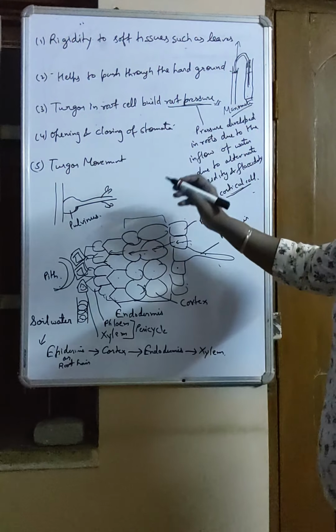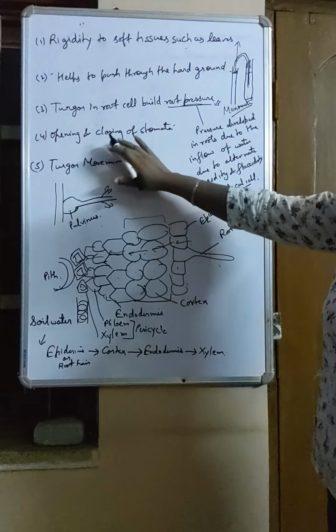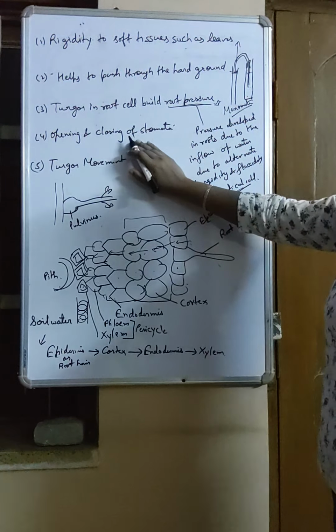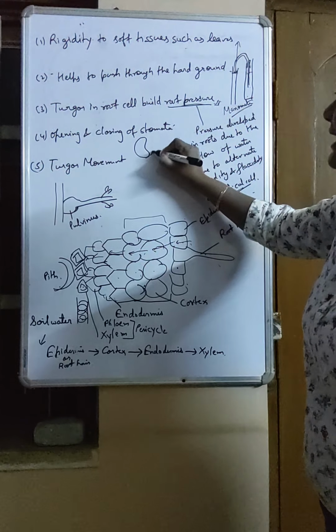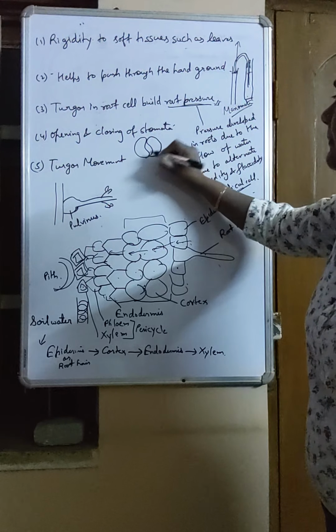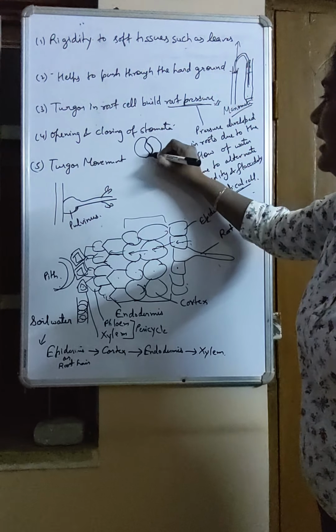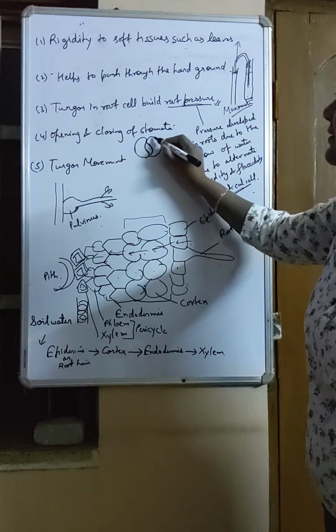Turgor pressure also helps in opening. This will be explained in the photosynthesis chapter in detail. Now you just understand, we know the stomata is guarded by two bean-shaped guard cells. The inside wall is thick, and the outside wall is thin.